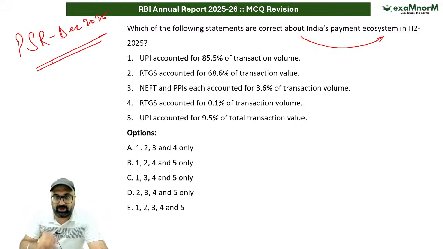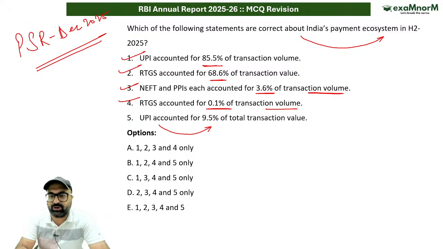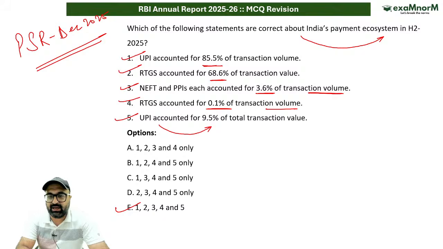So according to this particular report, we all know that UPI accounts for the highest number of transactions in terms of volume, RTGS accounts for the highest transactions in terms of value. These two percentages are correct. NEFT and PPI each accounted for 3.6% of transaction volume. That is correct. RTGS accounted only 0.1% of transaction volume. Correct. UPI accounted for 9.5% of transaction value. This is also correct. So keeping that in mind, all the statements which are mentioned on the screen are crystal clear.